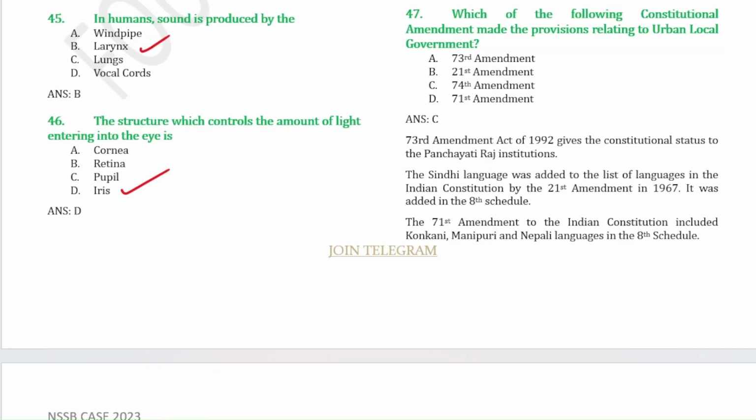Which of the following constitutional amendments made provisions relating to urban local government? It is the 74th amendment. Now the 73rd amendment is related to Panchayati Raj institutions. The 21st amendment is related to the Sindhi language being added to our list of languages in the 8th schedule. And the 71st amendment is the inclusion of Konkani, Manipuri and Nepali languages in the 8th schedule.